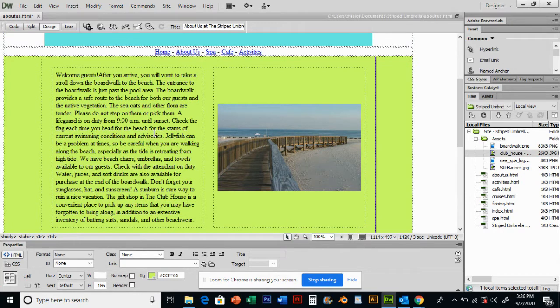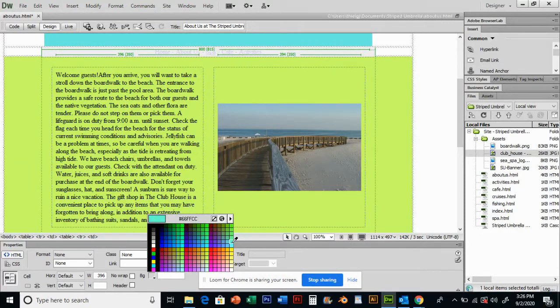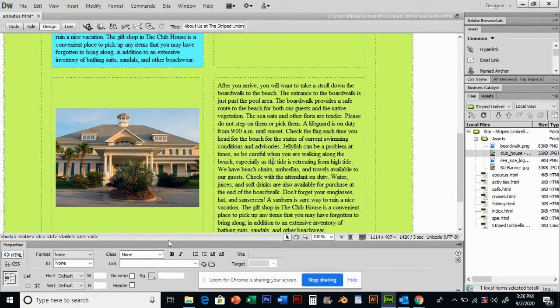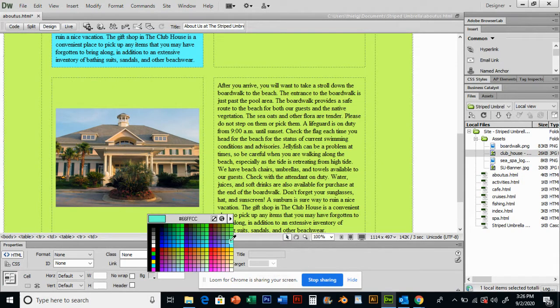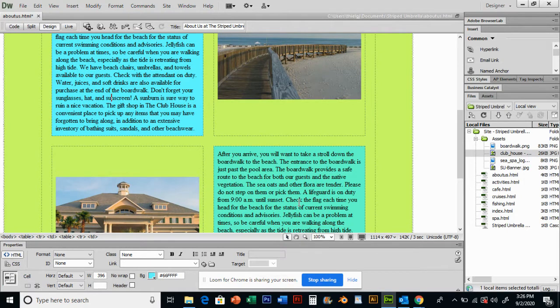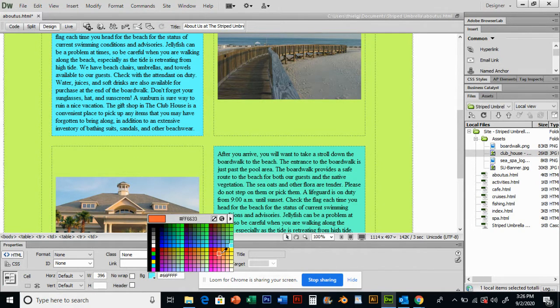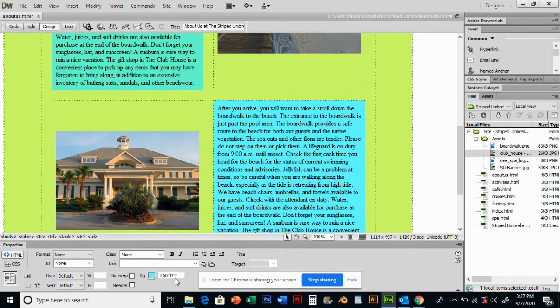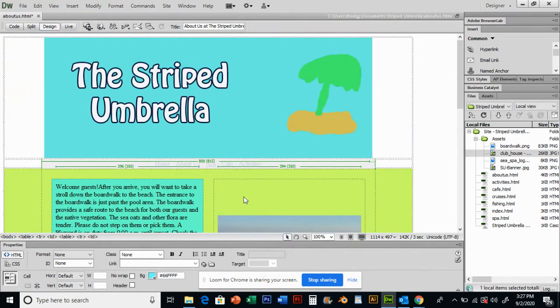Now I could also click into a cell in my nested table, hit BG, and I could change that to a different color. Maybe I do a light blue. I could go to this cell and do the same thing, another light blue. 66FFCC. So you can see I got the wrong one. I don't have the same ones on each one here. He's down there, so I have to click this guy. It's one lower. So those little color codes are for each color. So now I can tell I got the same color for each cell. So I can play with cell colors.